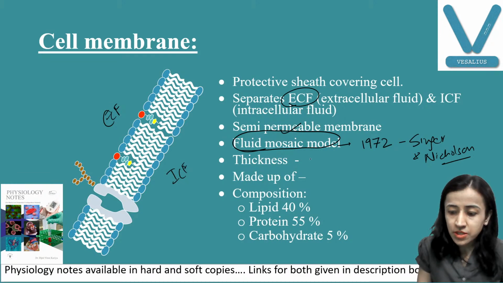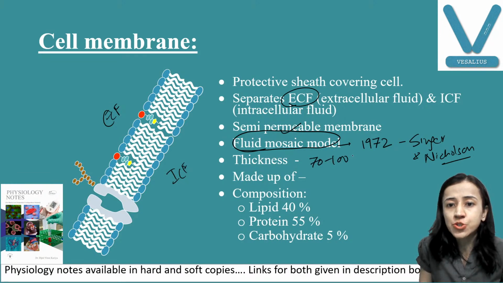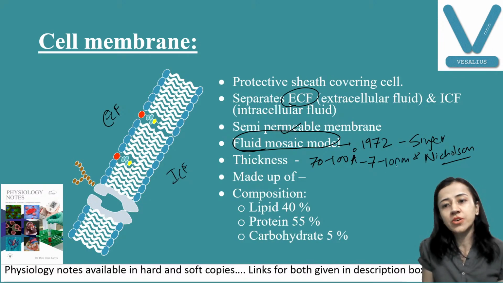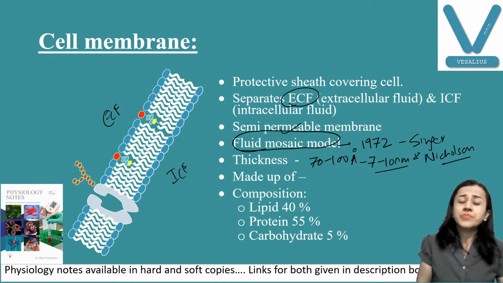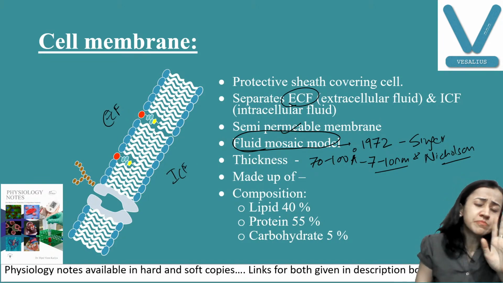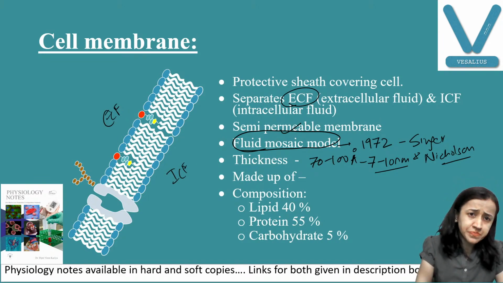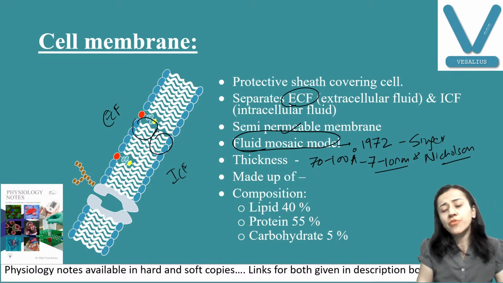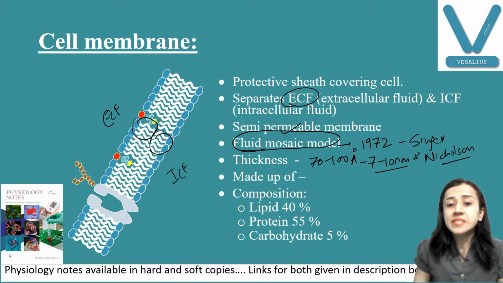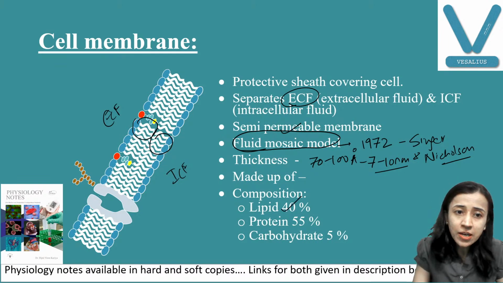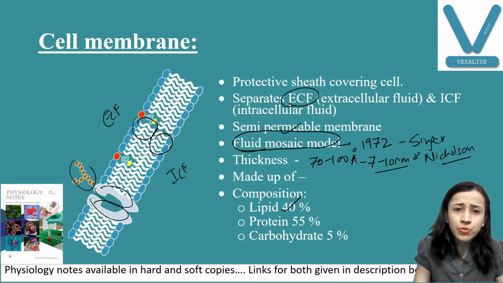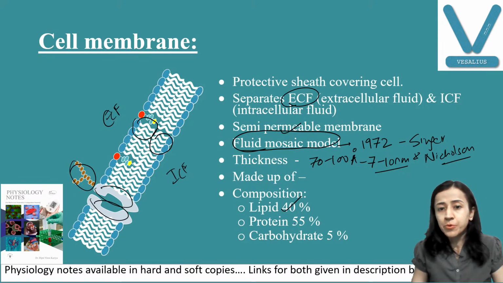Thickness, remember, is 70 to 100 angstrom, or you can say 7 to 10 nanometer, is the unit. Mainly, the cell membrane consists of, you can see here, a lipid bilayer. This is one, this is two. Double layer of lipid. And these lipids are 40%. Proteins are also there. These are proteins you can see here. And carbohydrates, these are carbohydrates. So mainly lipids and proteins are there, and carbohydrates are only 5%.